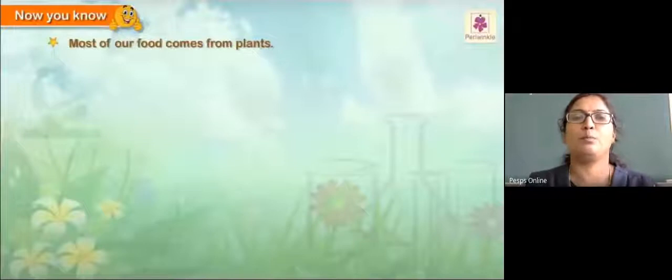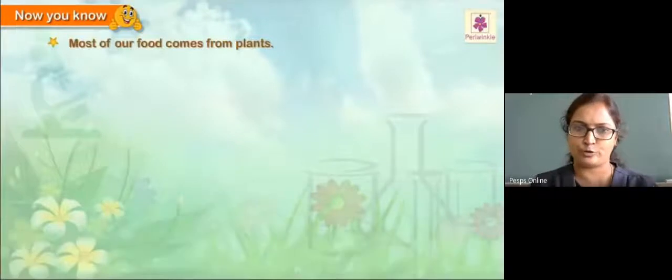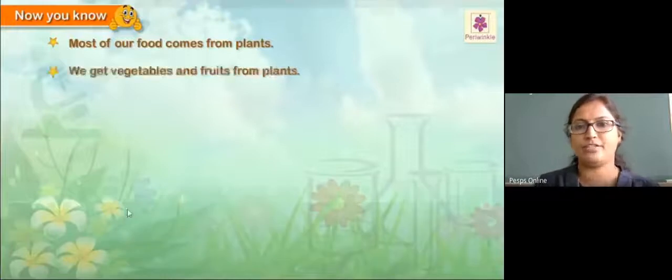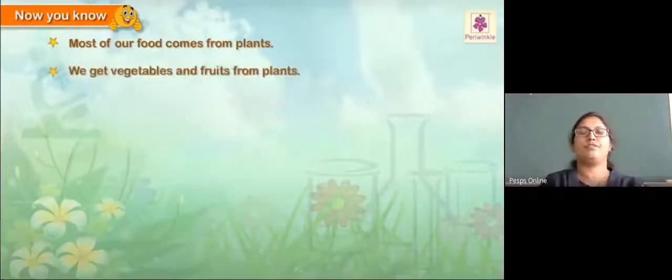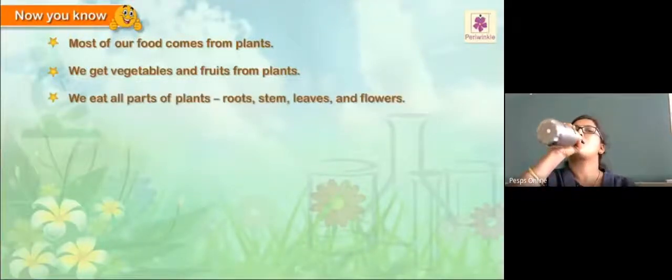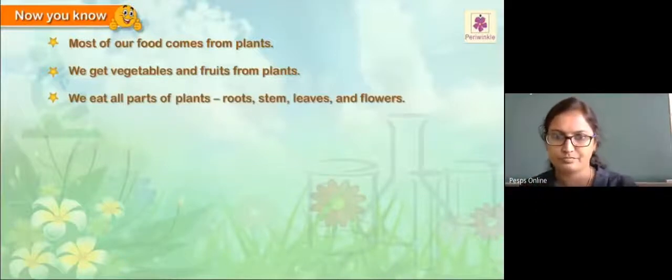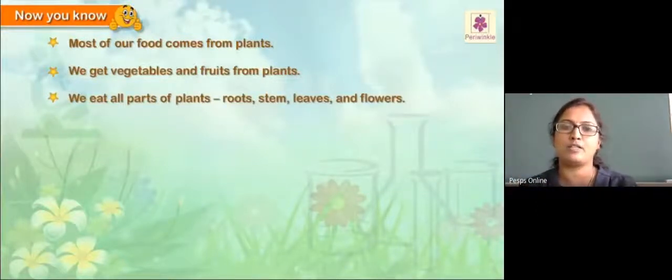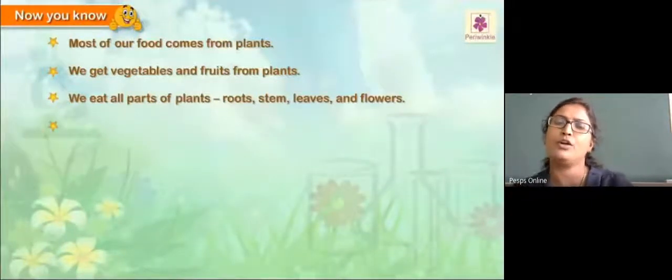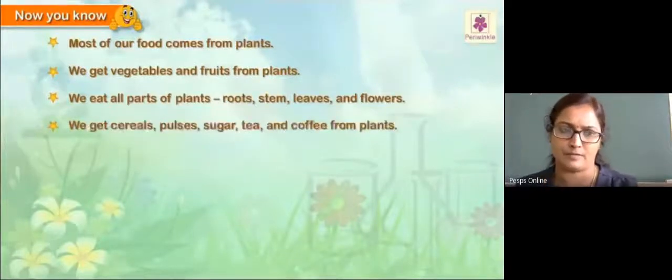Most of our food comes from plants. That one I have already told you, so it's just a quick recall. We get vegetables and fruits from plants. We eat parts of a few plants, not all plants, like roots, stem, leaf and flowers.